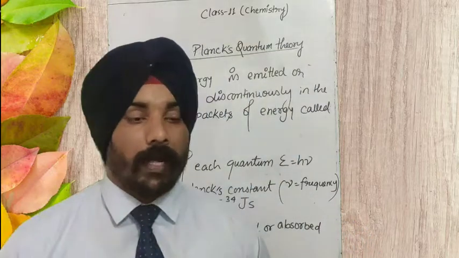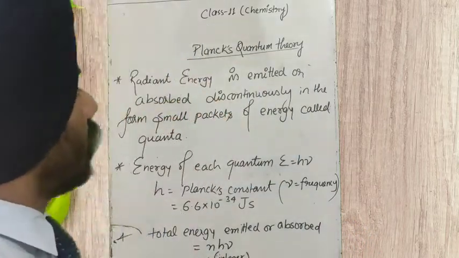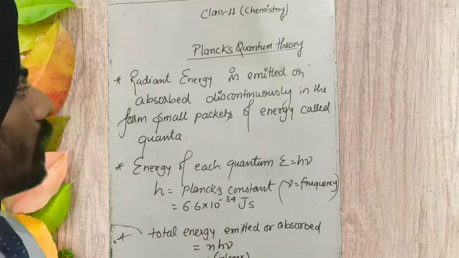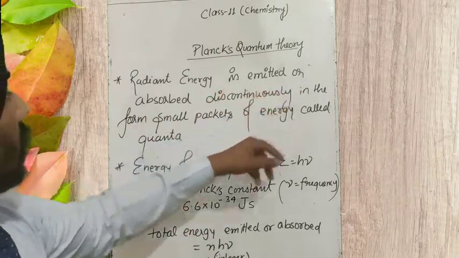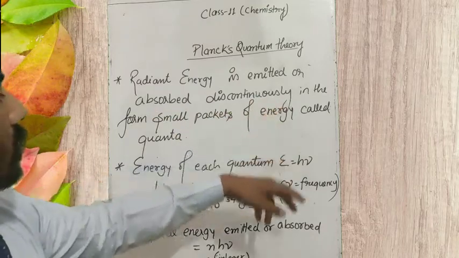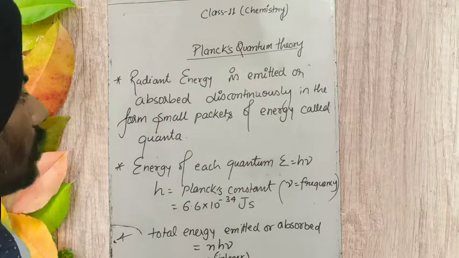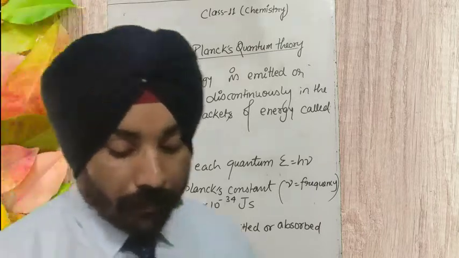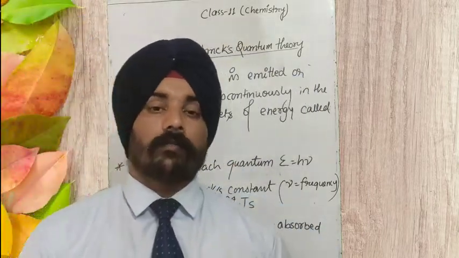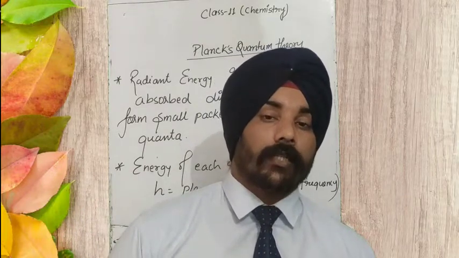So there was Planck who gave us the quantum theory, and according to Planck, radiant energy is emitted or absorbed discontinuously in the form of small packets of energy that are called quanta. He got this idea from black body radiation.